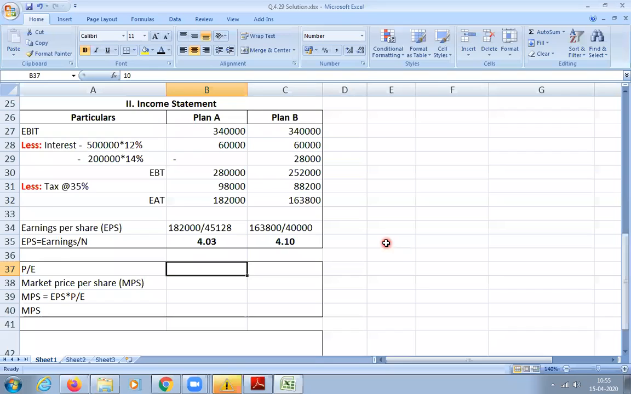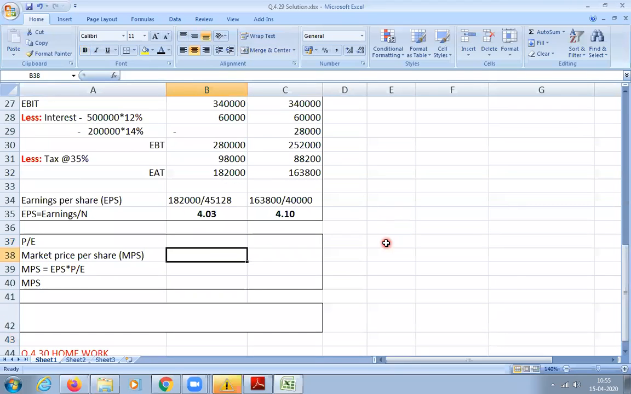Yes, sir. Now what will be your PE rating? Write the same thing, because we know that if the debt equity ratio is less than 35%, PE is 10. If it is more than 35%, it will be 8. So I have written the same here. Next we have to calculate the market price per share. This is what he is asking us to determine.